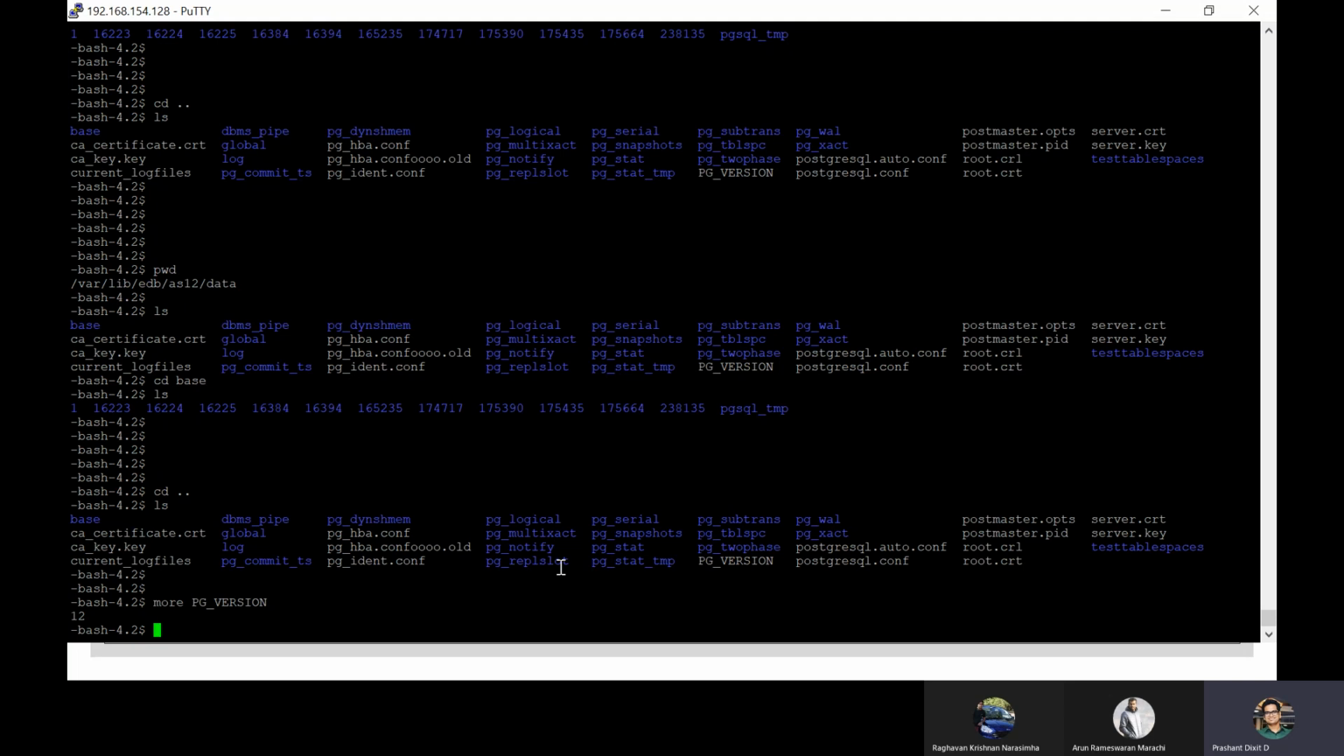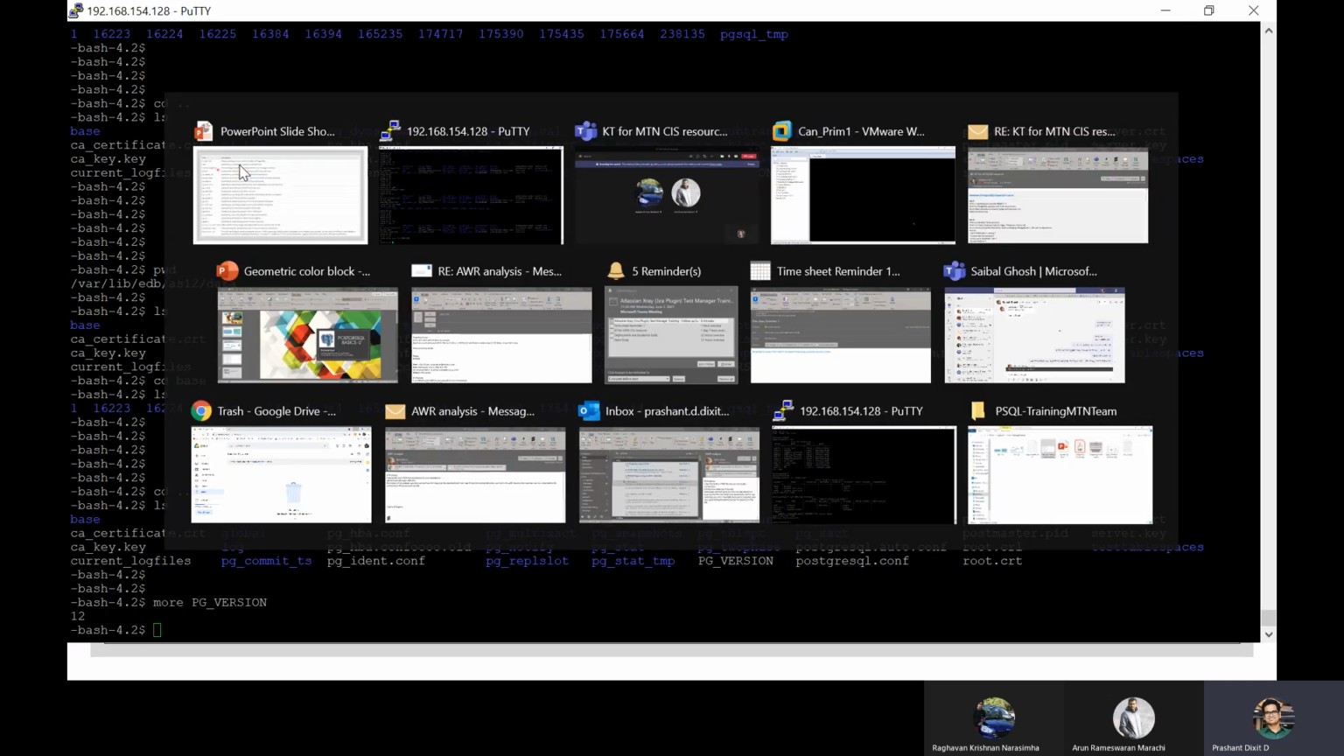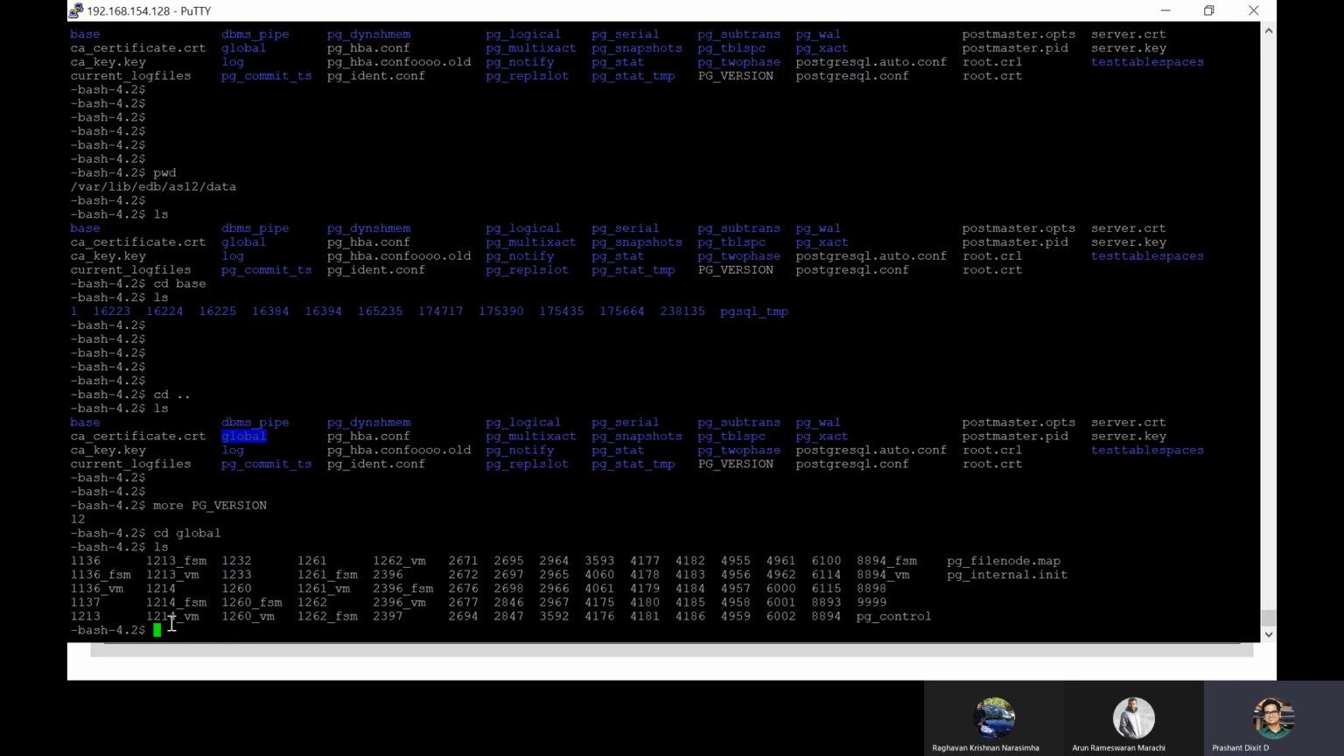Current log files is a directory. I think that's again a screenshot from version 10 or 11. We do not have this file; it was either clubbed or removed earlier. Global directory, yes, we do have the global directory. What is there in the global directory? These many things, these many tables, of course.